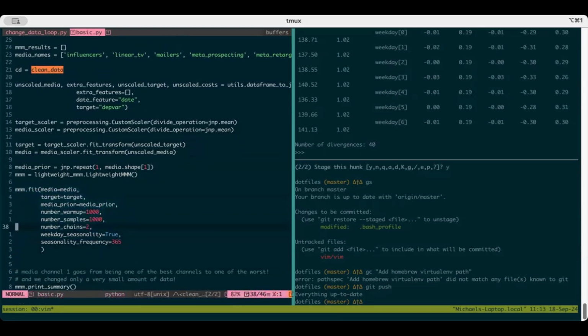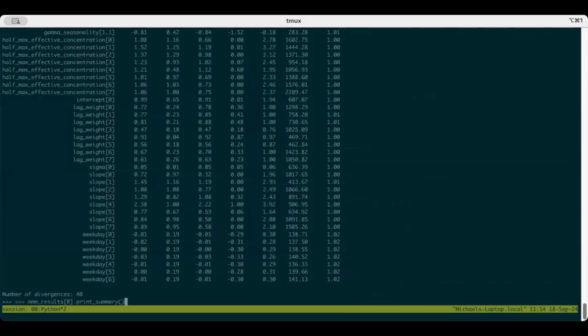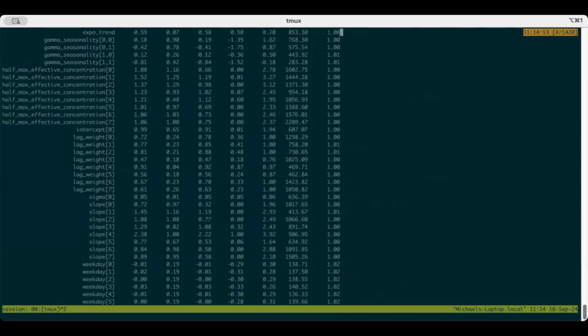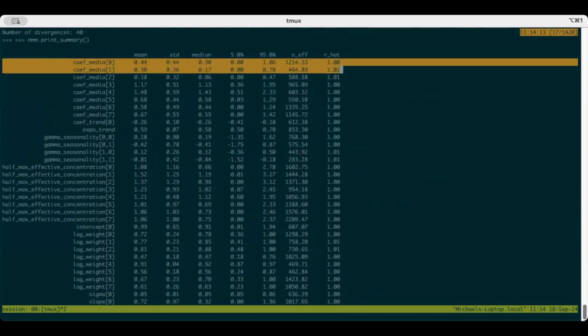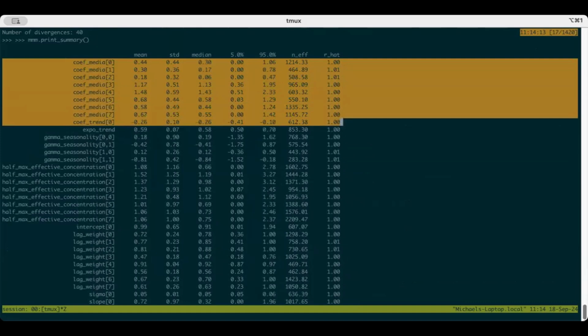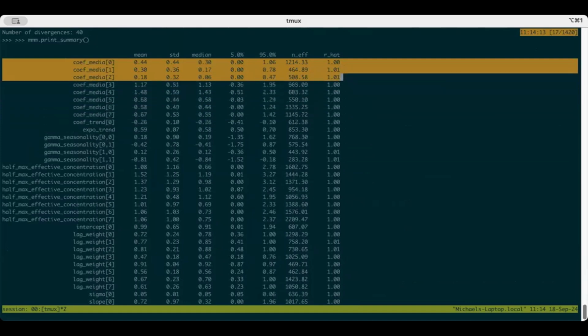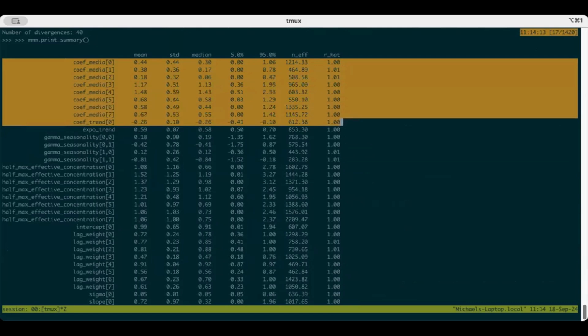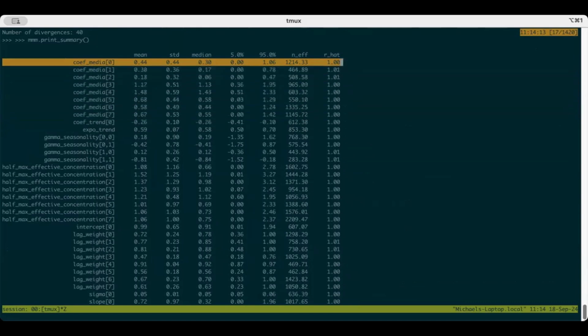Right, relatively straightforward, not a ton here. We can see what the output of this looks like. Let's do mmm.print summary. It looks something like this, right? We've got all of these different parameters. The ones that I am really interested in for the purposes of this example are these, which are the coefficients on the median. We've got some channels that aren't so good,